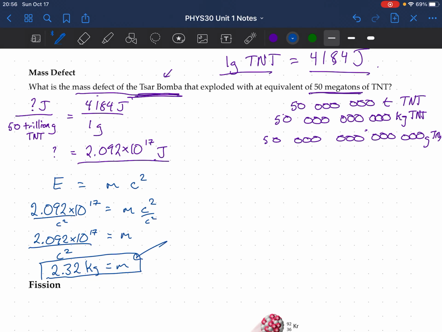So this Tsar Bomba, when it exploded, converted 2.32 kilograms into pure energy.